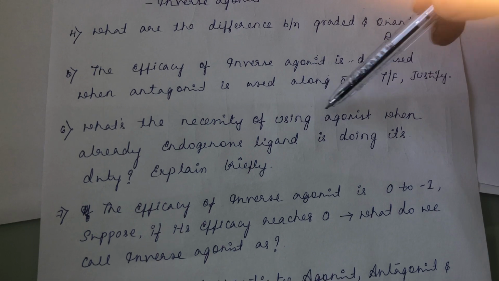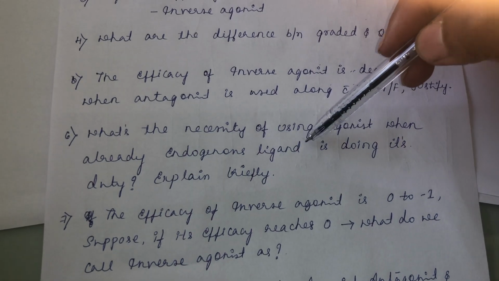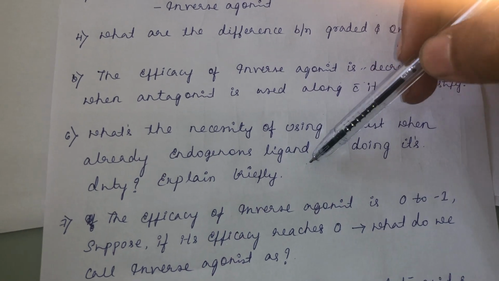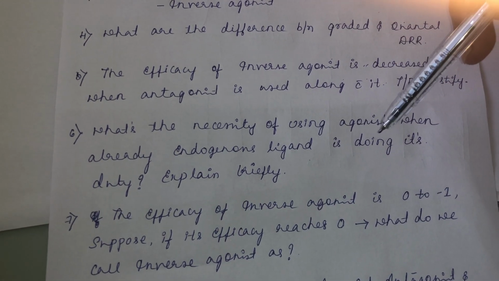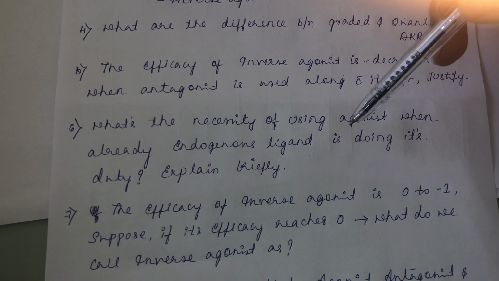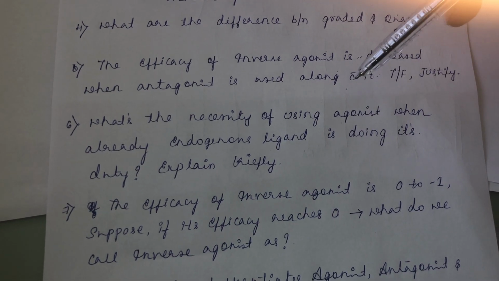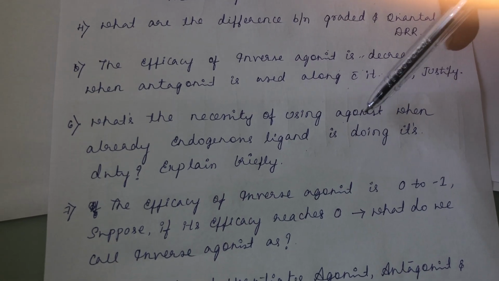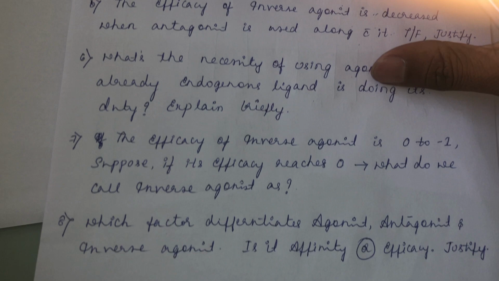What is the necessity of using an agonist when the endogenous ligand is already doing its duty? Explain briefly. For example, norepinephrine is produced by the body. It acts on the alpha receptor and produces an increase in blood pressure. Then what is the necessity of giving phenylephrine? So you should explain it briefly.